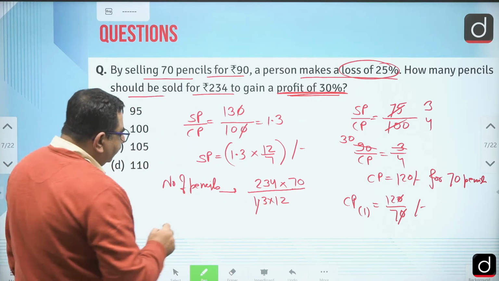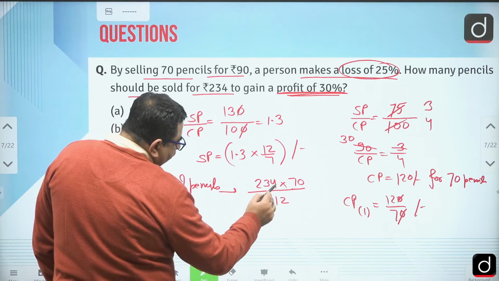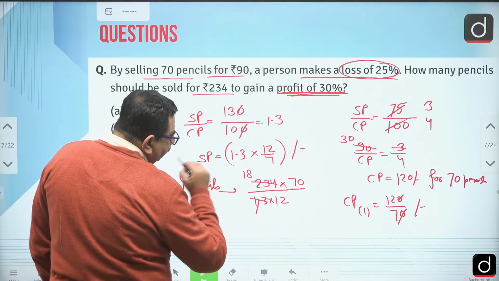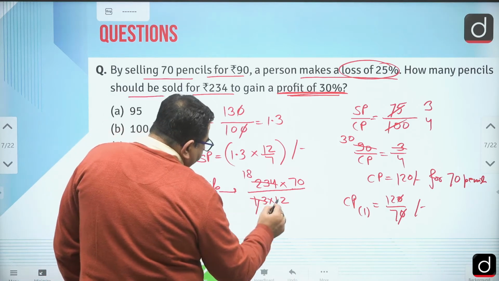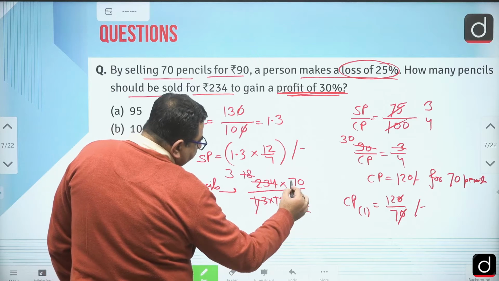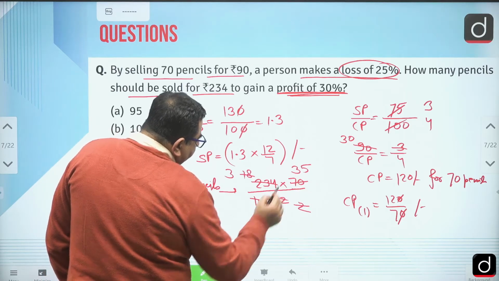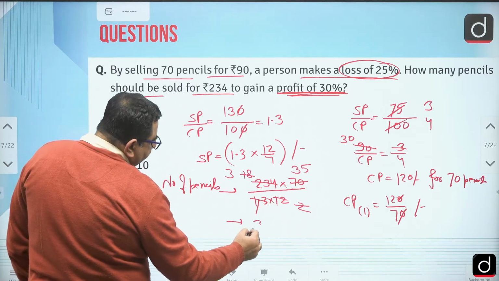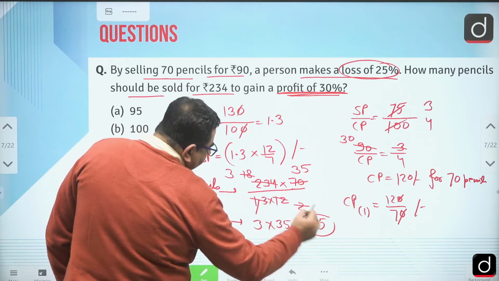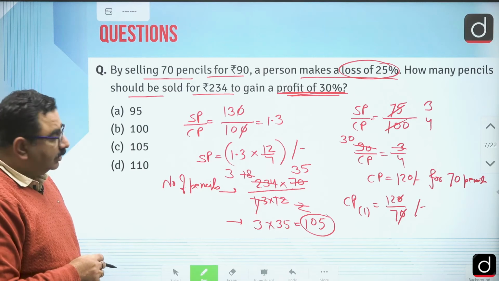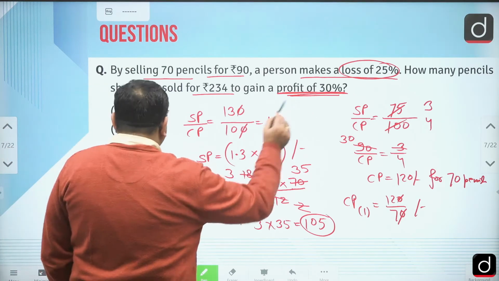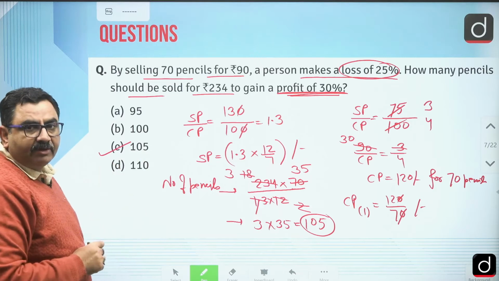Further we can check if we can cancel. So 13 into 1, 13, remaining is 10, 104. So 13 into 8 is 104, right? Then with 6 we can cancel, 6 into 2, 6 into 3. With this 2 we can cancel, 70, 35, right? So in the numerator what we are getting? 3 multiplied by 35, that is 105. So what we can see, number of pencils which he can sell to get 30% profit should be 105,